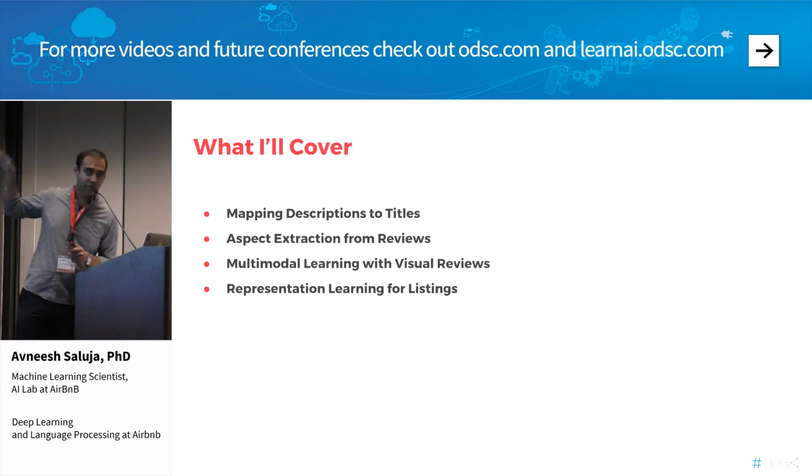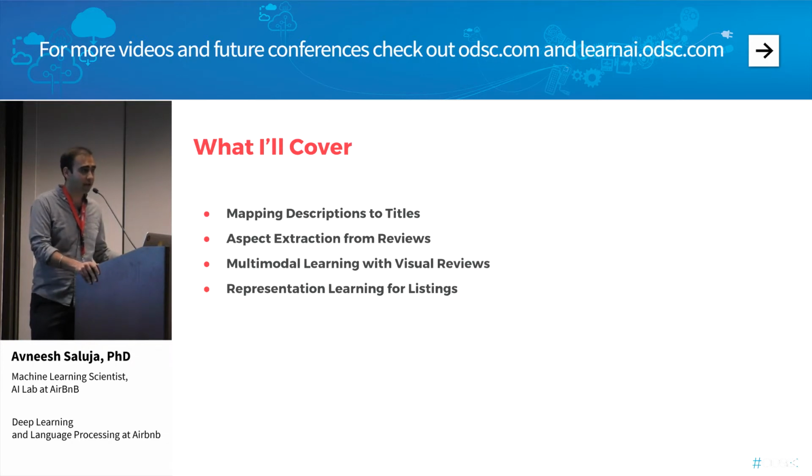And in fact, the unifying theme here is that this is all work that the AI lab at Airbnb, of which I'm a founding member, has been doing. As I mentioned, the emphasis is a little bit more on research and prototype-driven development. The mandate of the lab is really to connect the recent advances in artificial intelligence and machine learning with various product areas at Airbnb. And the way we work is we build prototypes, and then we partner with various product teams to then integrate those prototypes into the actual Airbnb product.